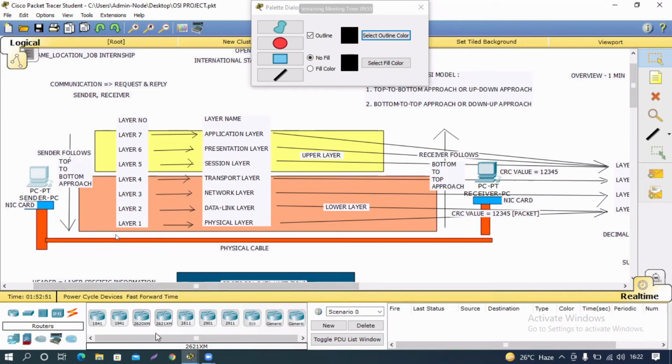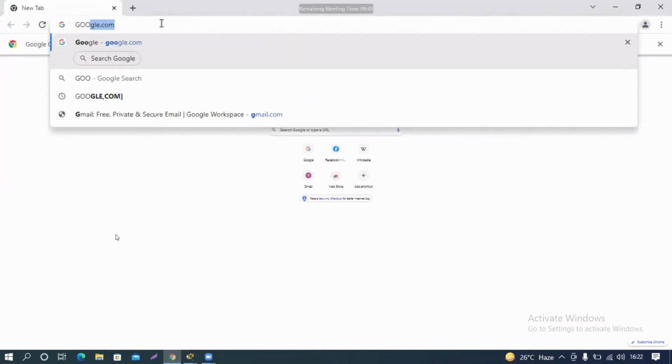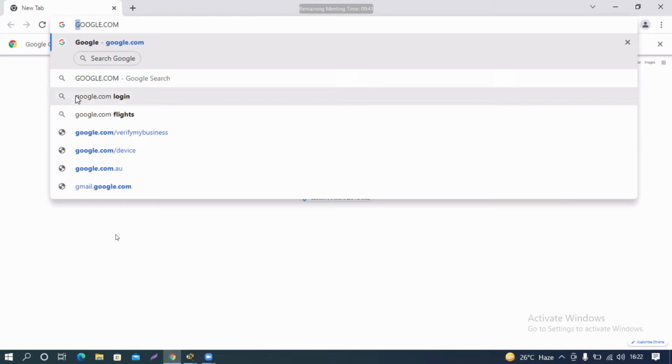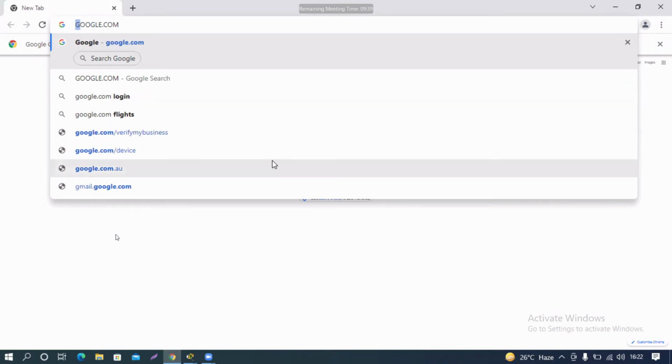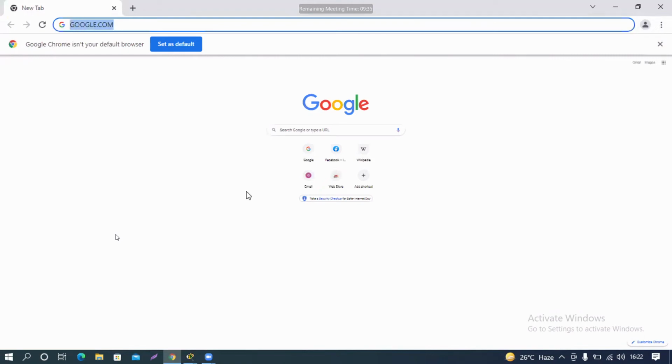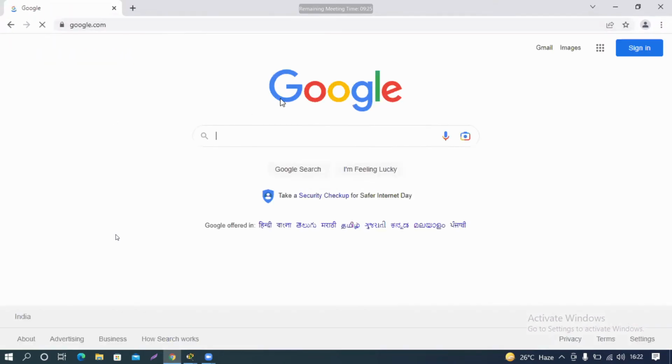Now, suppose you are opening the browser and typing google.com. Your system never understands what even the letter G is. It doesn't recognize any of these things. It doesn't understand the alphabets. So the question is, if the system cannot understand any of these words, then how come the system gives us the same result we are looking for? Yes or no?